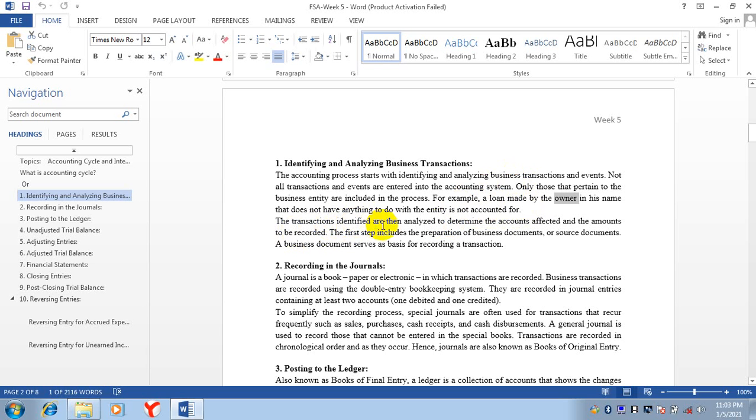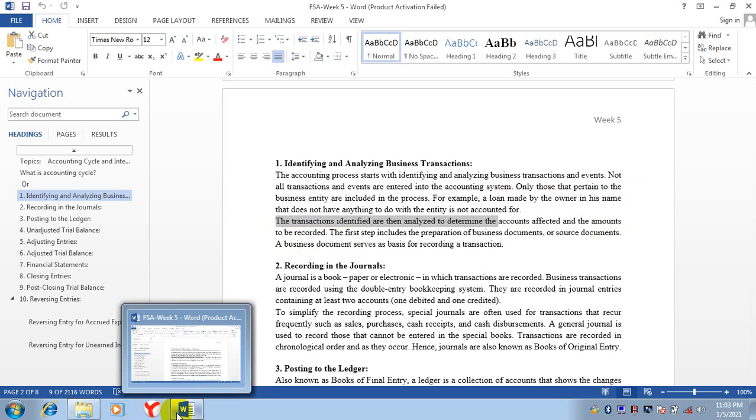The transactions identified are then analyzed to determine the accounts affected and the amounts to be recorded. After analysis, if the transactions relate to the business, then we will analyze which accounts this transaction will affect and what are the amounts to be recorded.